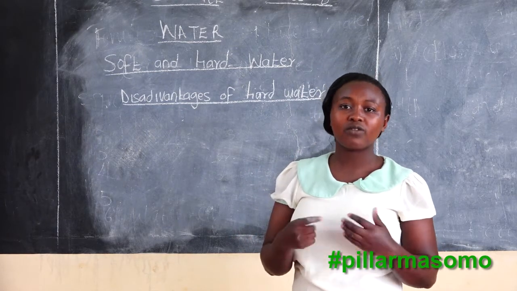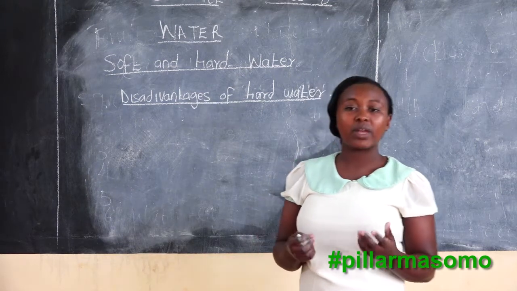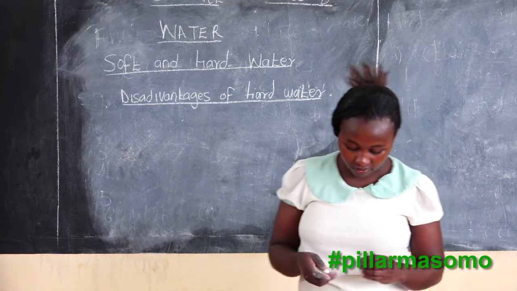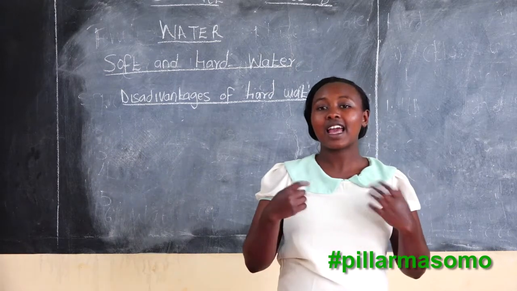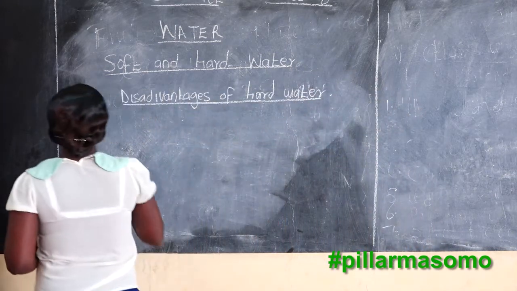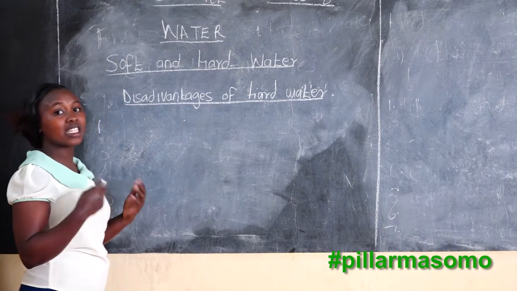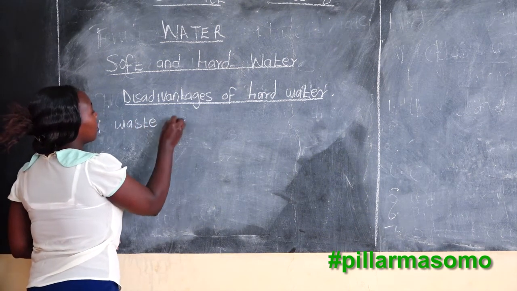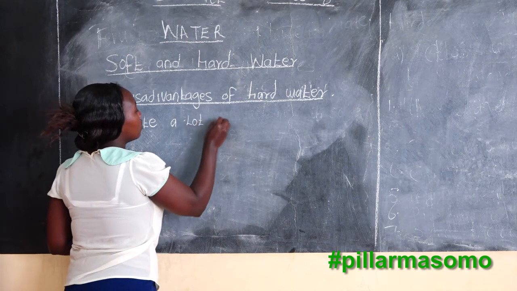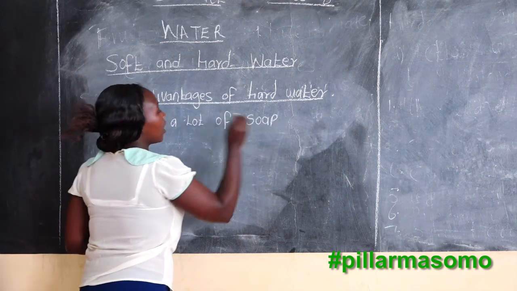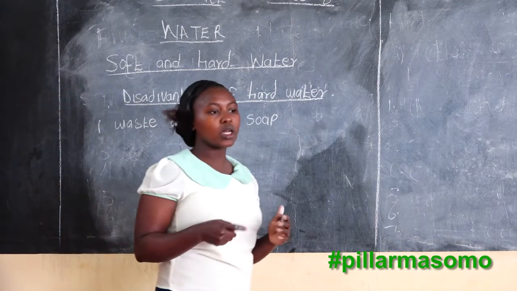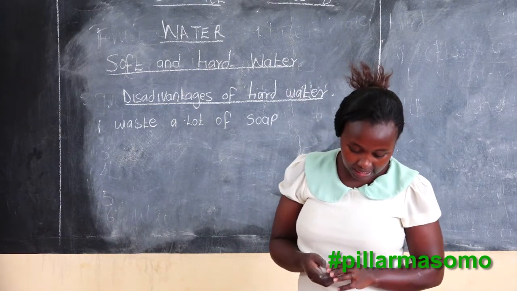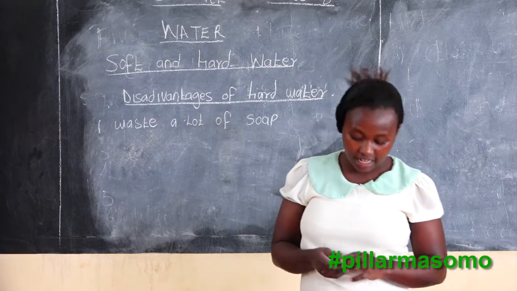One is that when using soap, you will waste a lot of soap compared to soft water, since it does not lather easily. So there will be wastage of soap. Why? Because it does not lather easily.